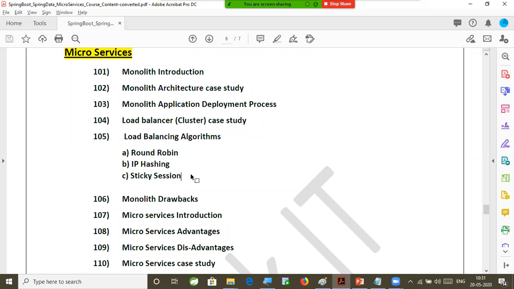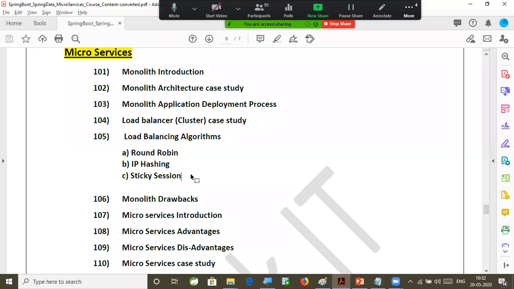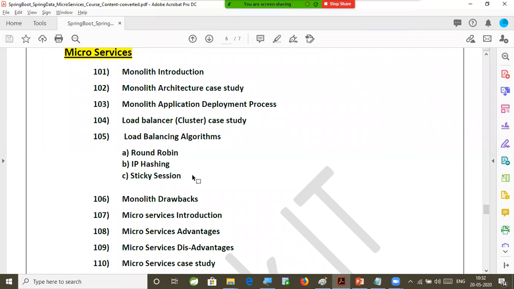Do you think that the Flipkart application will run on one server? Facebook application will run on one server? This much load? Millions of people are accessing these web applications at a time. So one server is not sufficient. Our applications will be deployed to multiple servers by creating a cluster. When you configure a cluster, which server will receive your request? What is the algorithm that you are going to implement for load balancing? You need to know those algorithms. Then only will you be called an experienced developer.